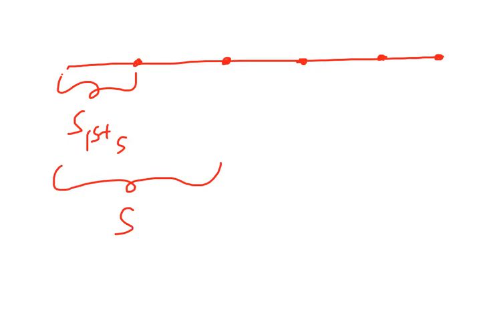Let me analyze this better for you. From here to here is the displacement in the first second. The first second or 1 second, both are the same.